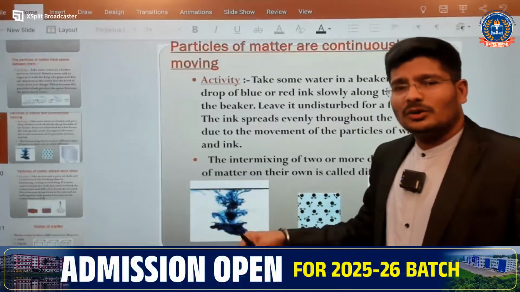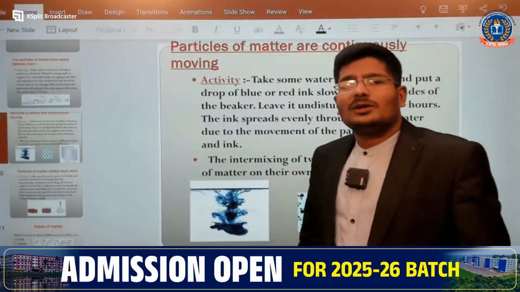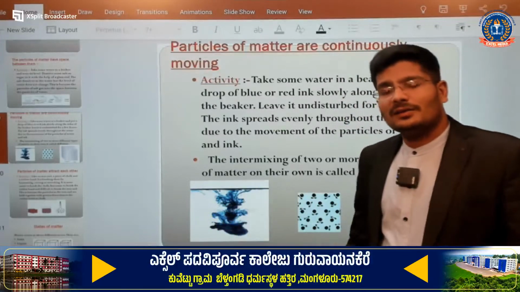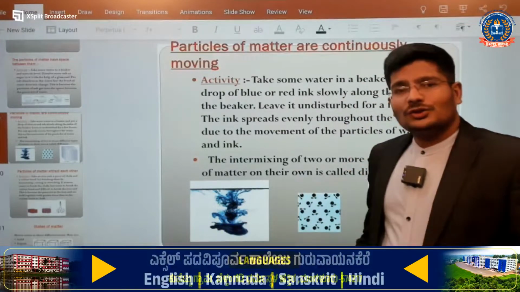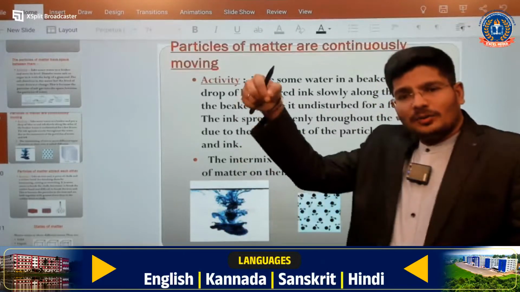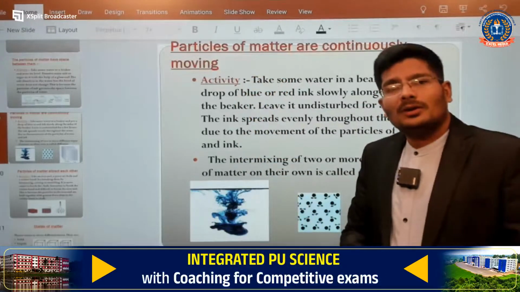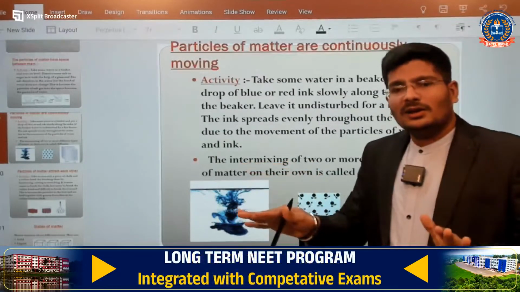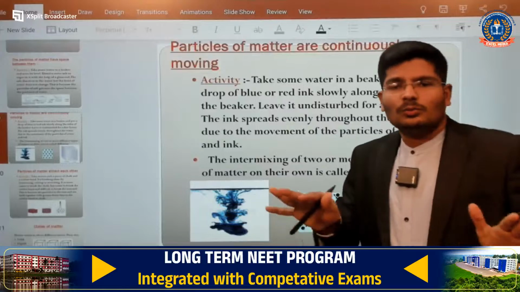I can give you one more example. If you decrease the temperature, what is happening? When you decrease the temperature, the movement decreases. As you know, take an ice cube. When you decrease the temperature, the water will become ice. If you put a drop of ink into ice, what is going to happen? There will not be a movement. Why? Because most of the particles are in a static stage. It will not move here and there.